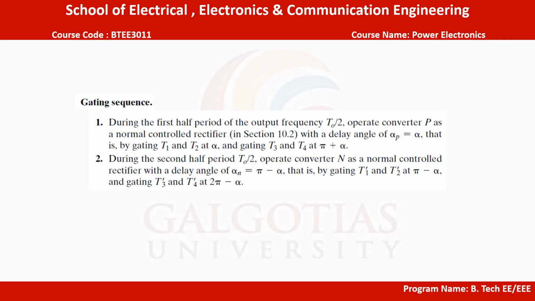During the second half period, T0 by 2, operate converter N as a normal controlled rectifier with a delay angle alpha N equal to pi minus alpha, that is by gating T1 dash and T2 dash at pi minus alpha and gating T3 dash and T4 dash at 2 pi minus alpha.